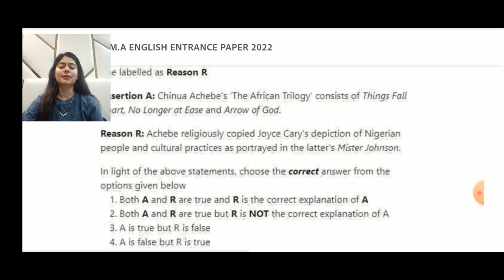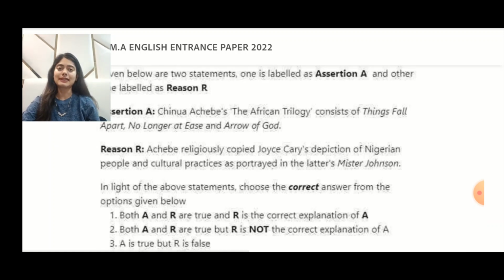Now, here, when you read your assertion, it says Chinua Achebe's African Trilogy consists of Things Fall Apart, No Longer at Ease, and Arrow of God. This one is absolutely right. So we are cross-checking any option that says that assertion is right or assertion is true. That's clear for us. But when you look at your reason, it says Achebe religiously copied Joyce Cary's depiction of Nigerian people and cultural practices as portrayed in the latter's Mister Johnson.